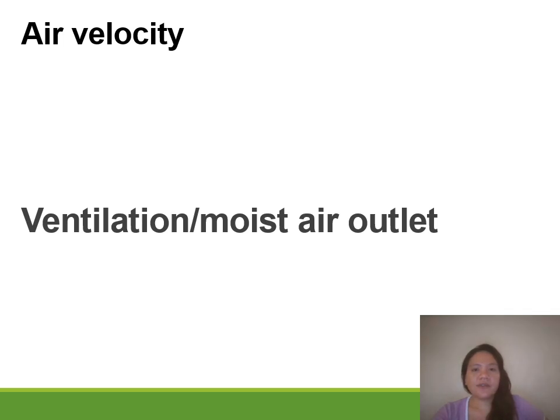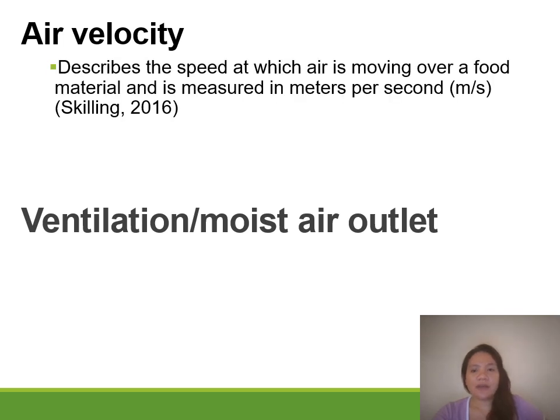So another factor which affects the drying rate is the air velocity. Air velocity describes the speed at which air is moving over a food material and is measured in meters per second. That is your air velocity that is present in your equipment.